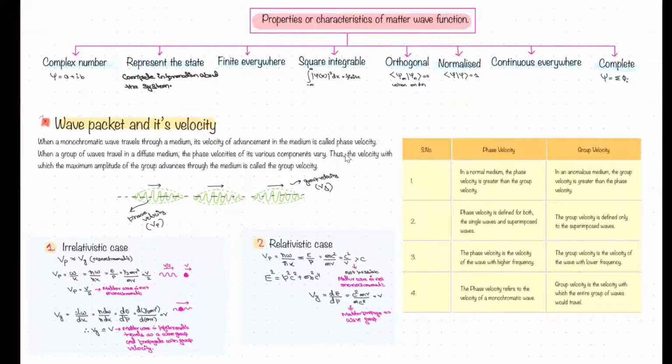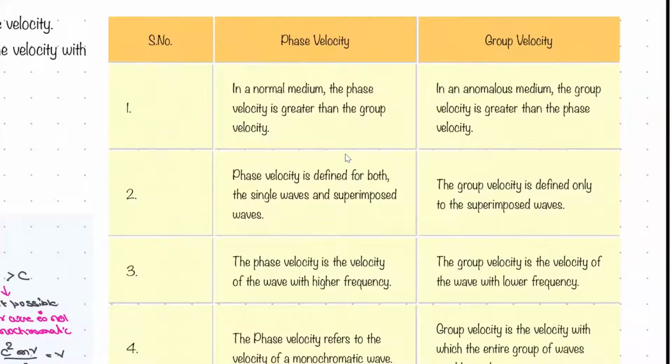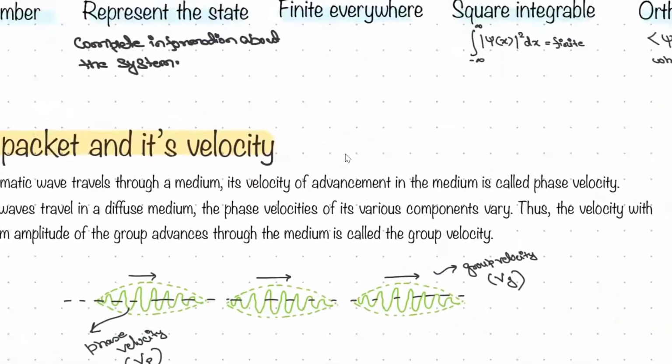Okay. Now let's come to the wave packet and velocity. So it was our query that, okay, it's a wave, then is it a monochromatic wave or a polychromatic wave? So that we need to address here. We can conclude that it is a polychromatic wave, and we will prove it also. So first you need to identify what is phase and group velocity. So phase velocity I have written there.